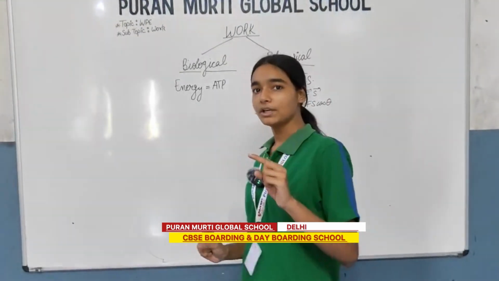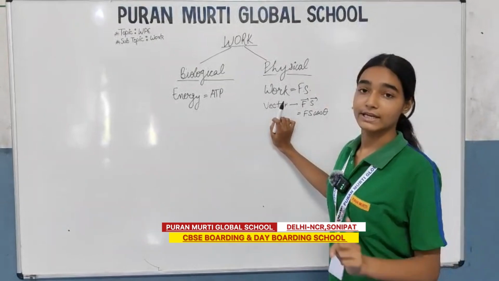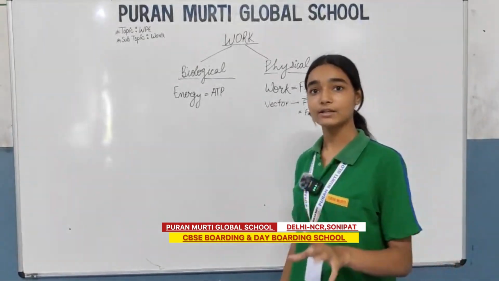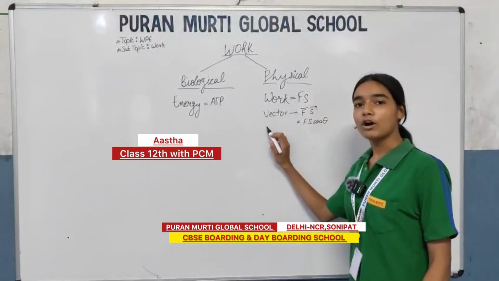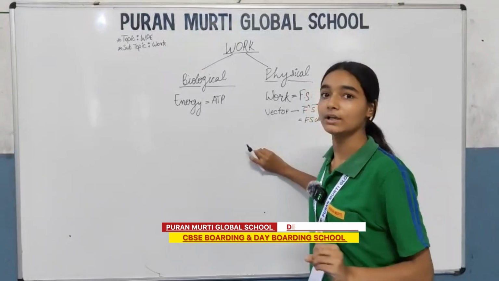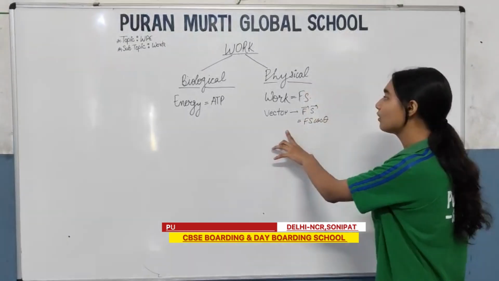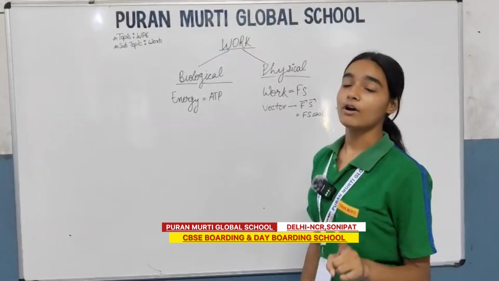So just to note it down in a mathematical way, we say that work is equal to force into displacement. It means the force meant to displace a thing from one place to another is known as work. Here, we write it in vector form. Vector form is a form in which we see the direction and the magnitude of the particular element, and here the vector form of work is F and S, which we can simplify in the form of Fs cos theta.